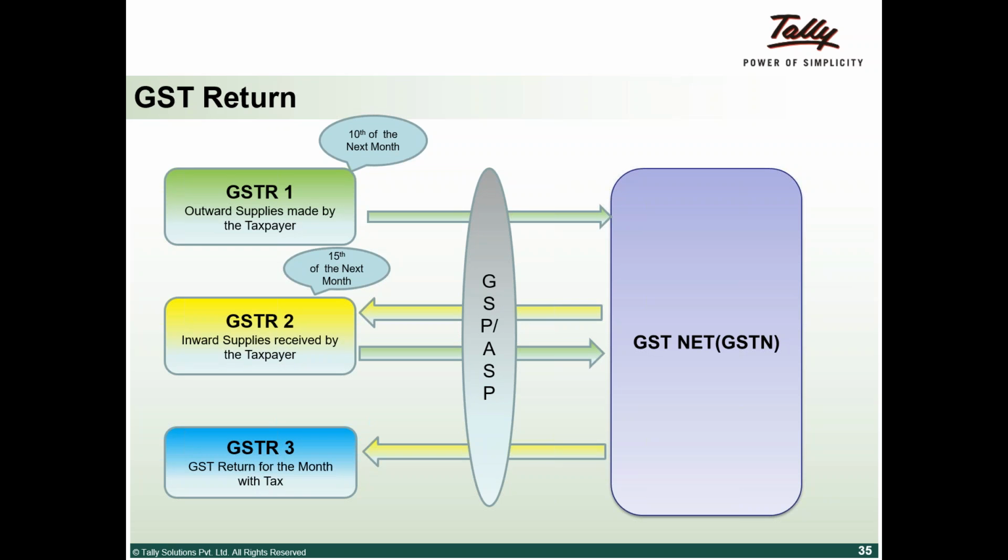If the value is wrong, any additions and deletions we can do in the GSTR2, and again it needs to be uploaded on the 15th. GSTR3, as Satya has told, is a combination of GSTR1 and 2. It is auto-populated, and by the 20th we need to file this. Basically, we have to pay the tax also on the 20th. As I told you earlier, without my paying the tax, my supplier will not get an input. So that is an important aspect as far as GST is concerned.